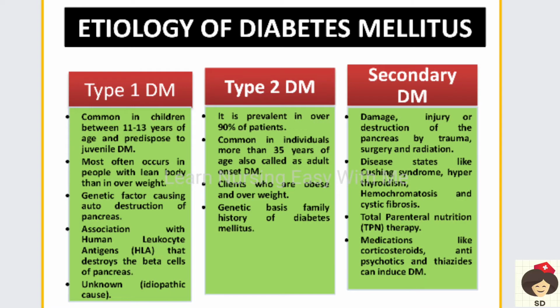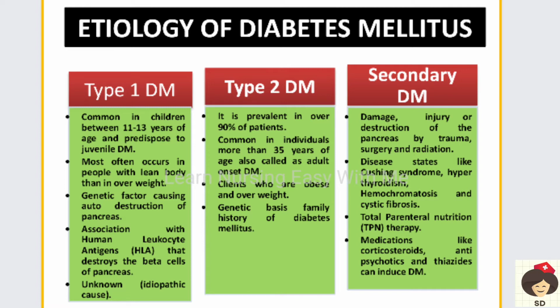Okay, and coming to the etiology of diabetes mellitus, type 1 or juvenile diabetes mellitus is more common at 11 to 13 years of age, and this will predispose to juvenile diabetes mellitus. And the patient has lean body weight.